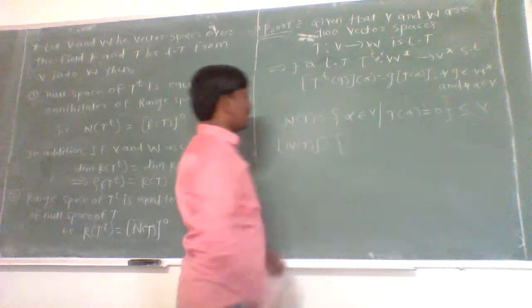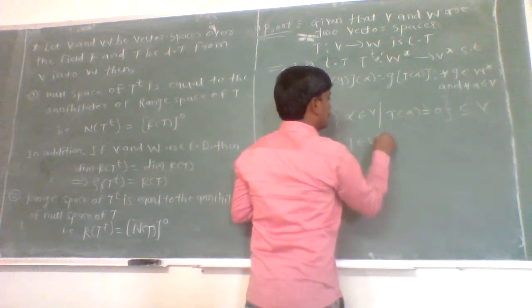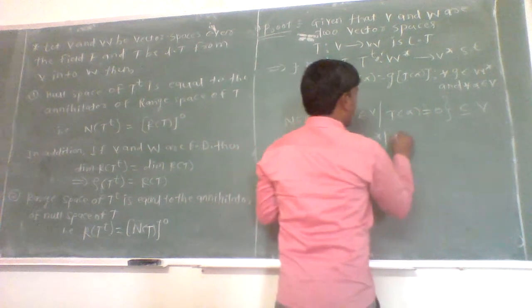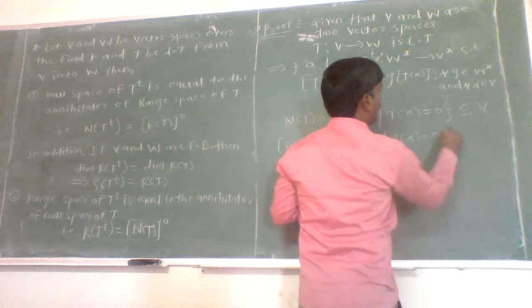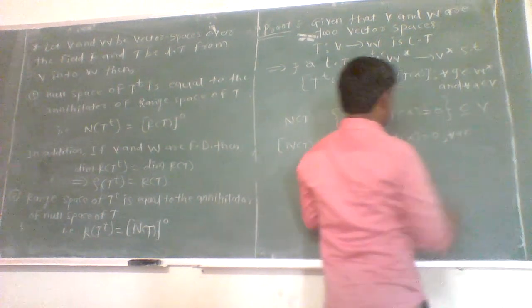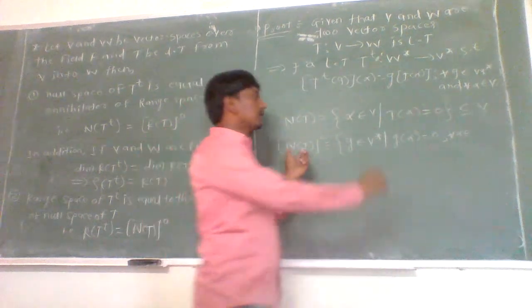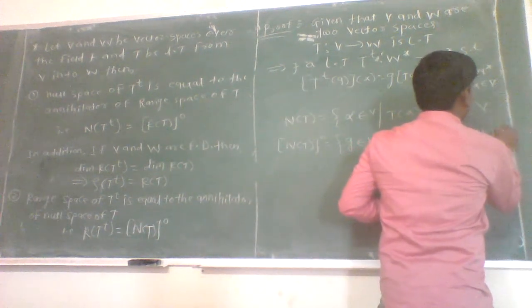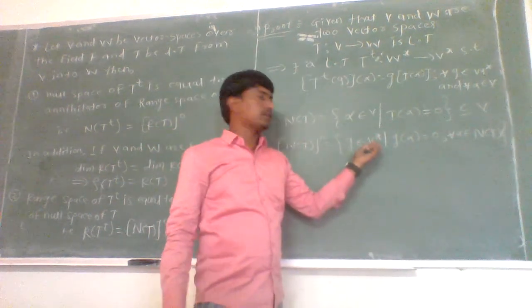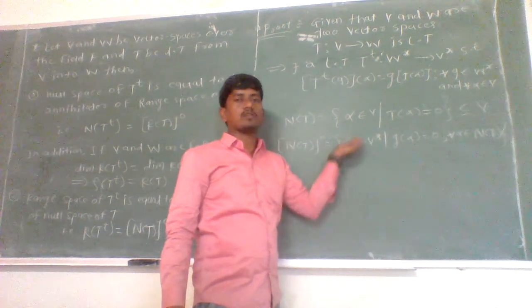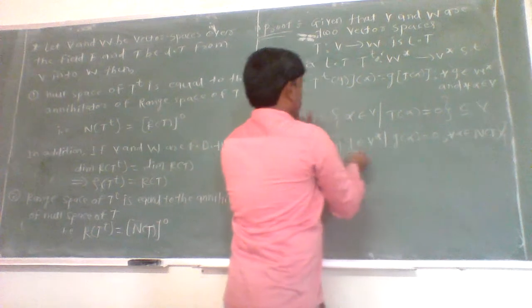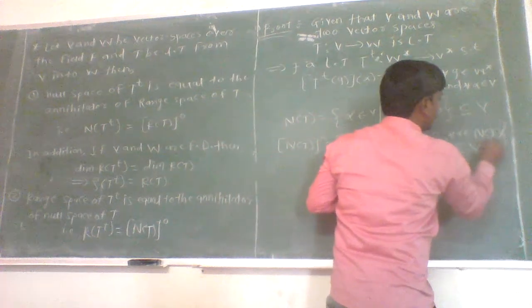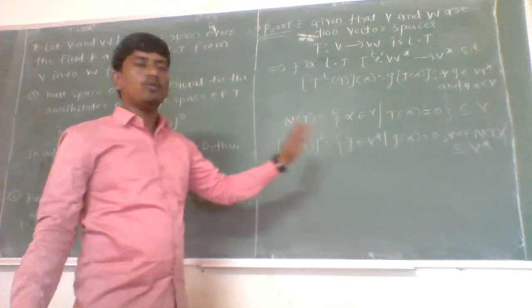And we know that the annihilator of a set contains all linear functionals g belonging to V star such that g of alpha equals 0 for each alpha belonging to the set, as here we find the null space of T. So here g of alpha must be equal to 0 for each alpha belonging to the null space of T. Now each g belongs to the vector space V star. That is, linear functionals are always members of V star. Therefore, this one is a subset of V star, since we take the functionals belonging to V star.